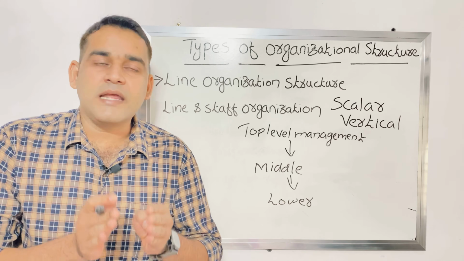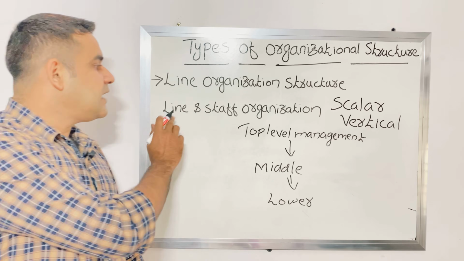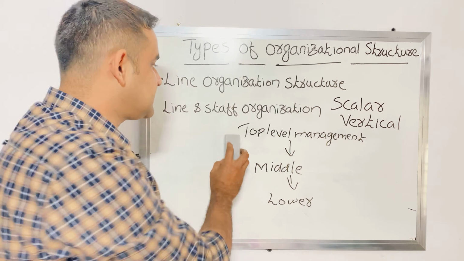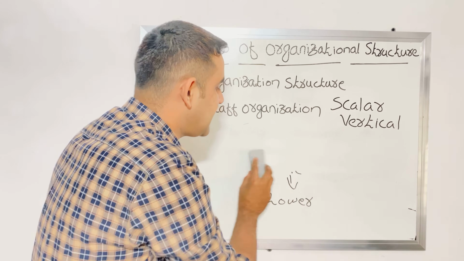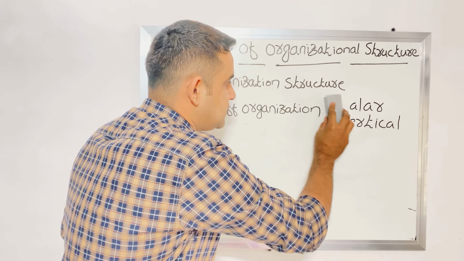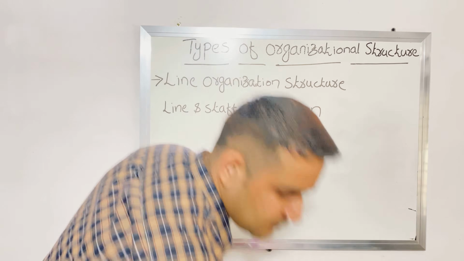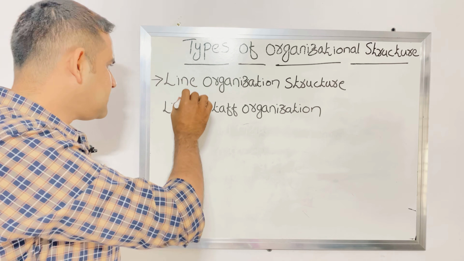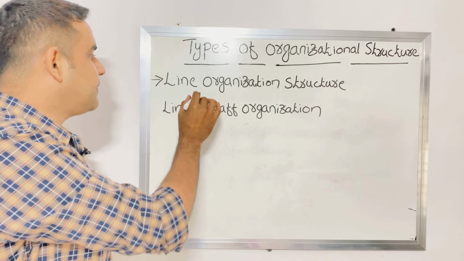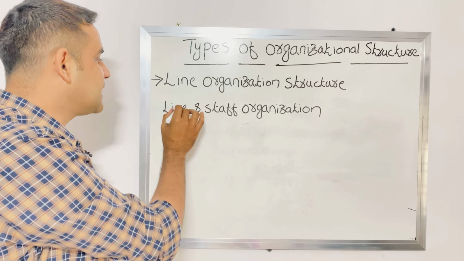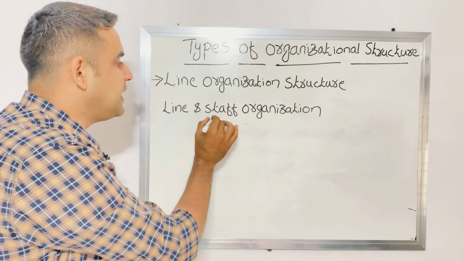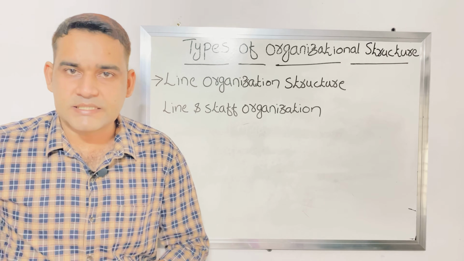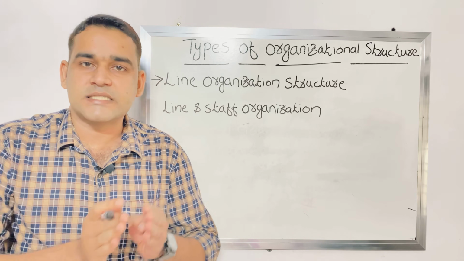That is line organization. Next one is line and staff organization. Next type of organizational structure is line and staff organization. In the name itself, line is there, so the flow will be from top to bottom, and staff. So line and staff organization is the second type of organization structure.